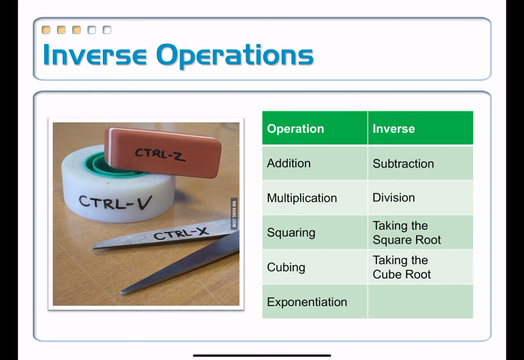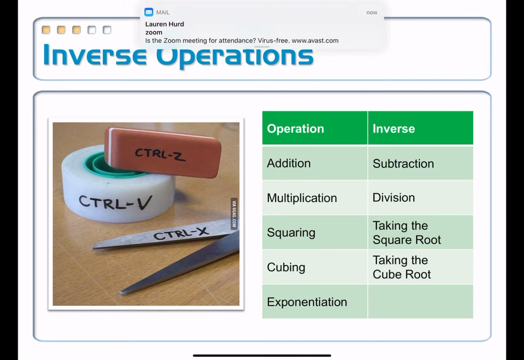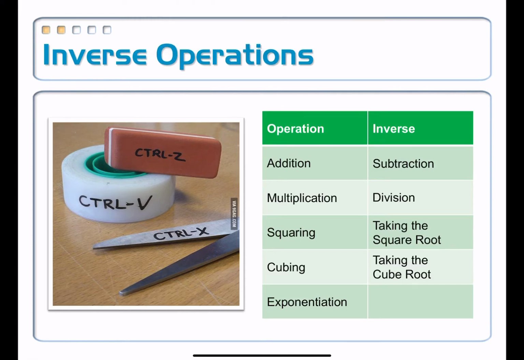The last one, though, I don't think that you have any experience with. Exponentiation is when your exponent is a variable. So usually we're used to seeing something like x squared, but if you switch where the x and the 2 are, you get yourself an exponential. It's 2 to the x. And we want to be able to undo that kind of operation, and the way that you do that is with something called a logarithm. That last row there, definitely be something in Algebra 2. Not going to see any of it this year, just kind of a sneak preview. All right, so in the next video, we'll actually set about solving some linear equations.